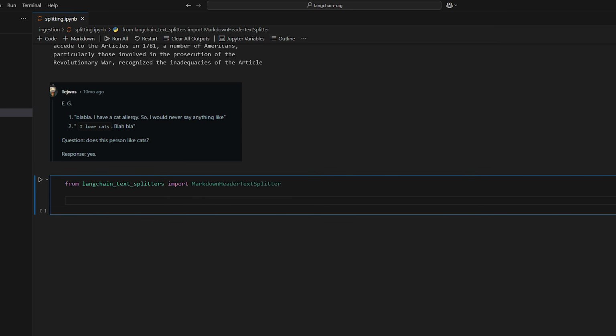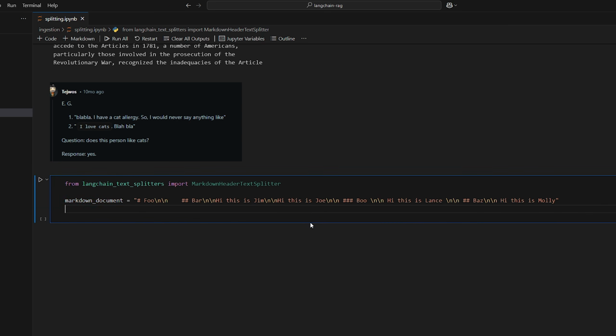And so if you have a document like this, let me paste it. Let's just say that you have a document like this with a foo header, and then under that you have a bar header. It's two hashtags, so it's smaller than this one. And then it has some text, multiple lines of text, as you can see. Then there's going to be a boo header with three hashtags, so it's smaller than this one. So that's even deeper in the hierarchy. And then finally you go back up to baz, which is two hashtags, which is back up to this level. So it's basically just a bunch of levels of a header hierarchy.